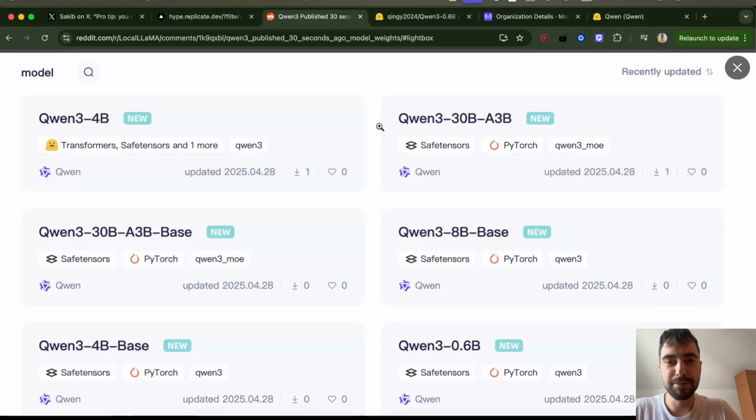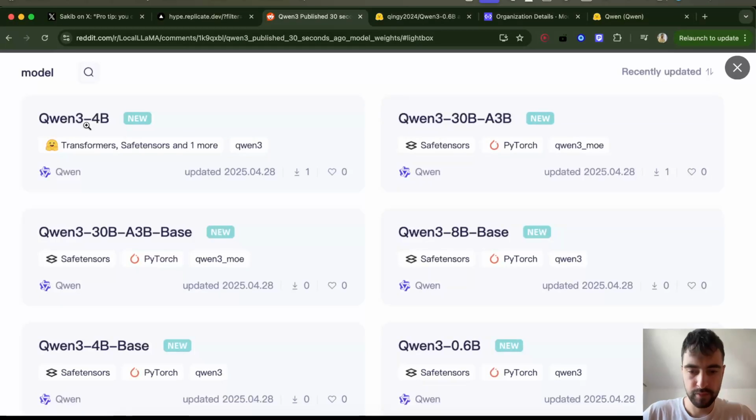Qwen 3 was just published and it's crazy. It got immediately retracted, so currently it's not available, but we got these screenshots, and by the time you watch this video, it should be published again. So we got a 4 billion parameter model.